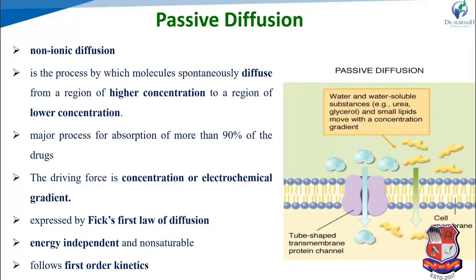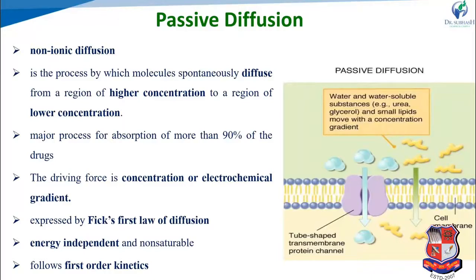Passive diffusion is expressed by Fick's first law of diffusion. So what is Fick's first law? It is the movement of drug or molecules from higher concentration to lower concentration until equilibrium. Passive diffusion is energy independent, meaning energy is not required for the migration, because it depends on the concentration gradient, and it is also non-saturable.